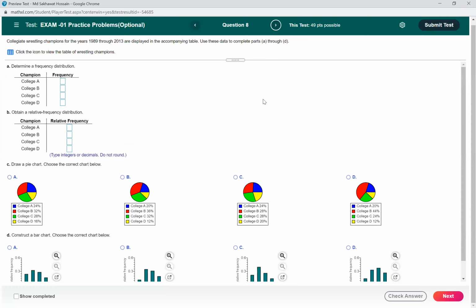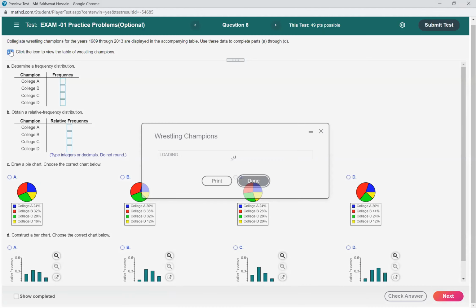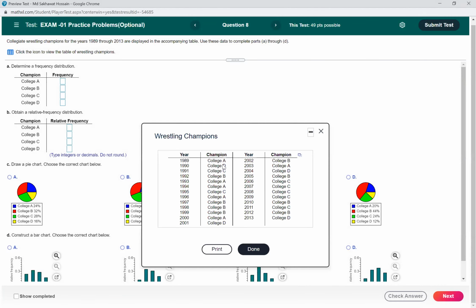So question number 8. So it is a similar type of question. So we have a different number of categories. So champion, college A, college D, college C. So we have 4 categories here, A, B, C, D. And we have also the frequency, right?